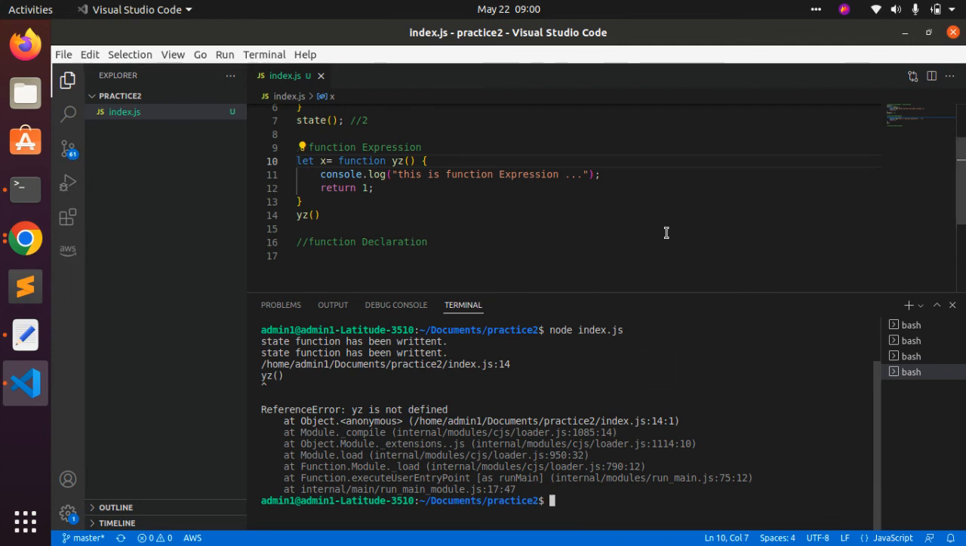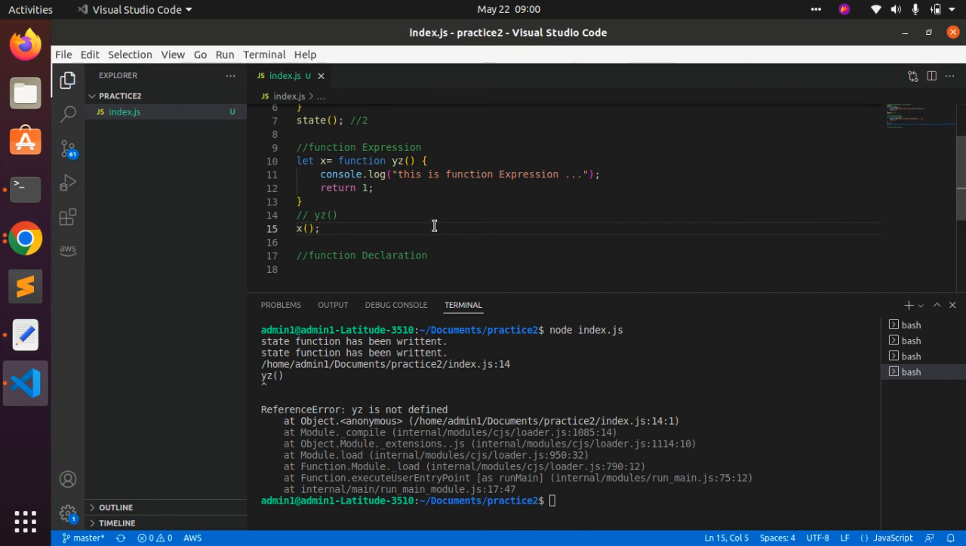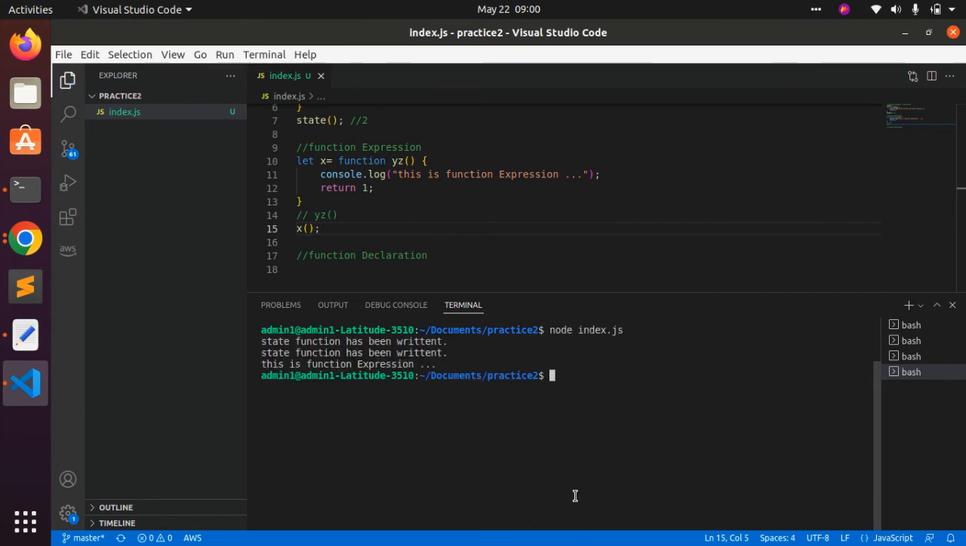Why? Because the function has been assigned to this variable. So we cannot call this function this way. If we have to call this function, then we need to call it this way. This is working right now. So this is all about the function expression, function declaration, and function statement.